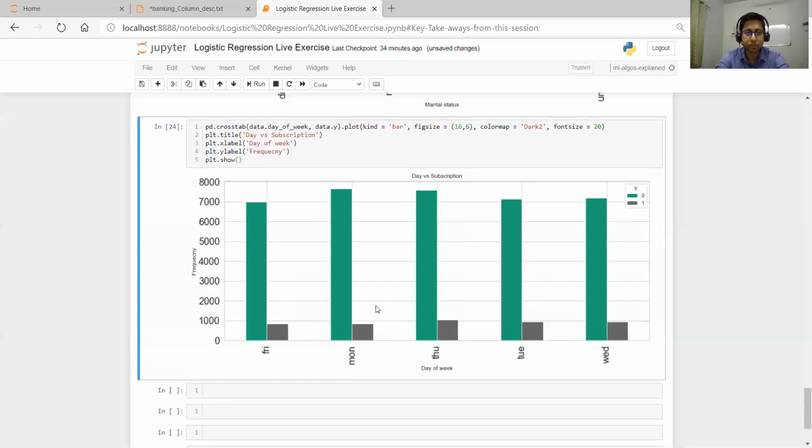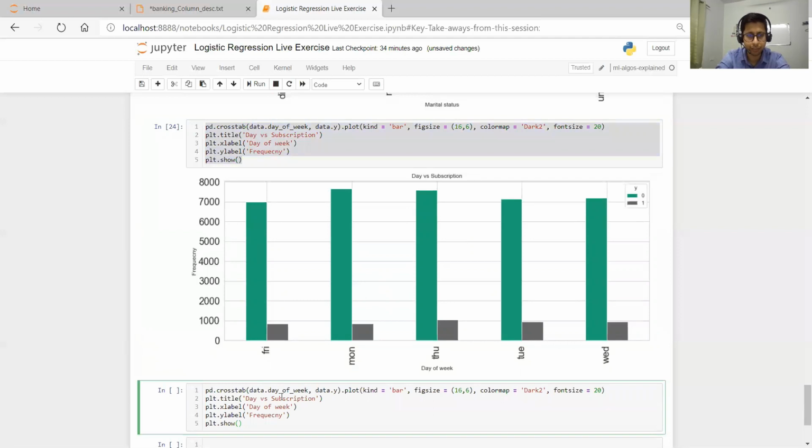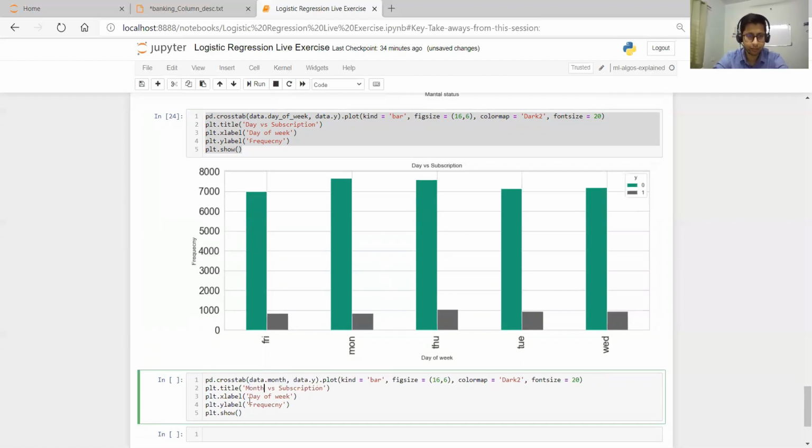So these are some visualizations I have shown you. Then you can draw the same thing, like purchase frequency for the month. We have month data and the subscription, so you can plot which month people are buying more subscriptions. Here, if I talk about the month, then month versus subscription.